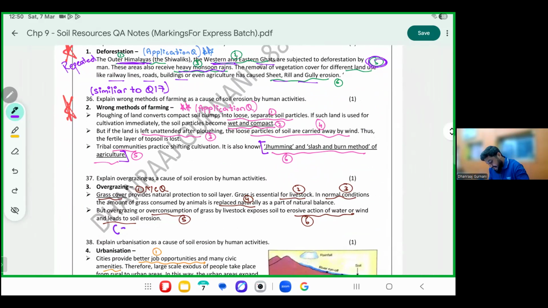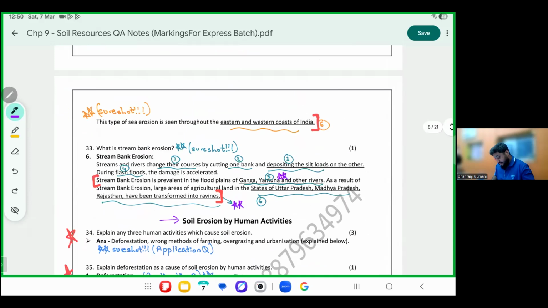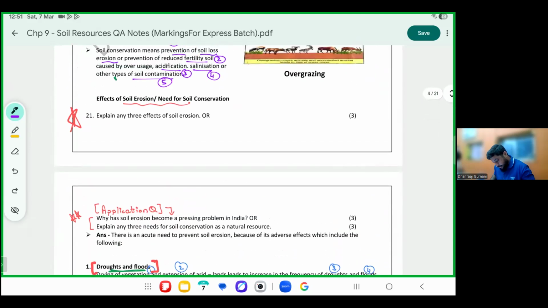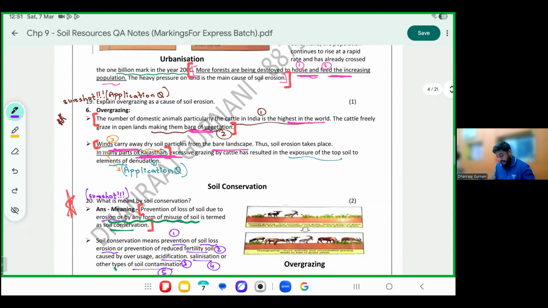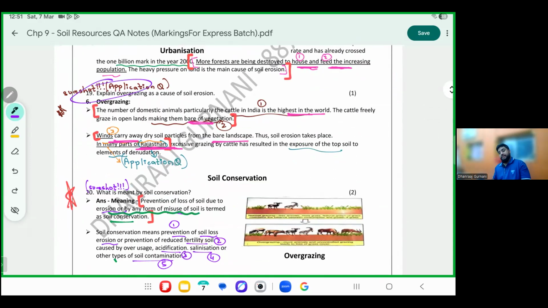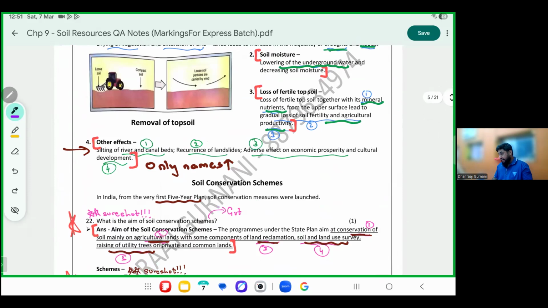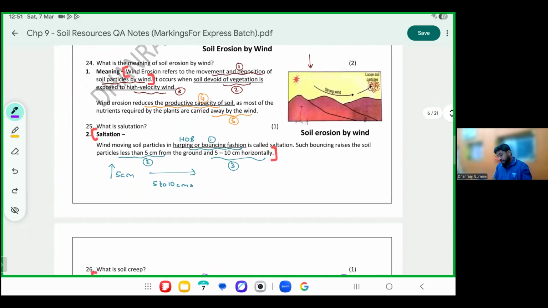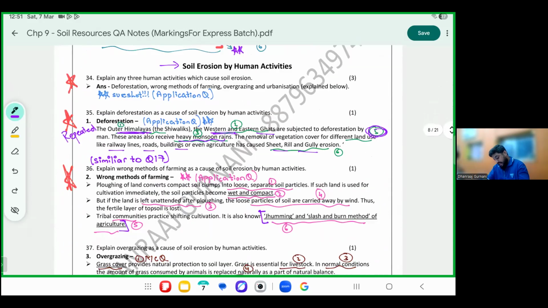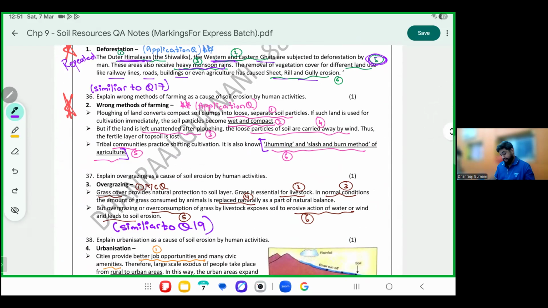Overgrazing also, please write similar to the question number. Can you please check which was the question number for overgrazing which we had done on the last page? Question 19. Here if you see, we have marked it. Question number 19 is same as overgrazing. Here we are studying it again, but instead of studying it as soil erosion, here we are studying it as soil erosion done by human activity. So please write the same as question number 19.